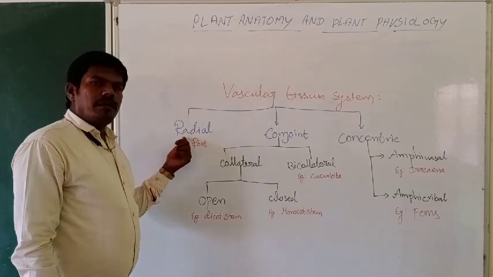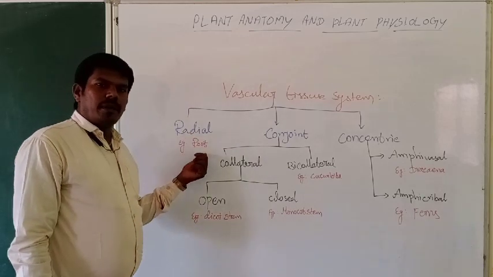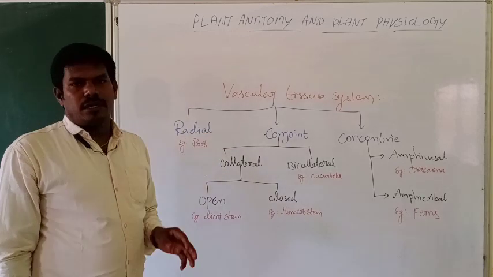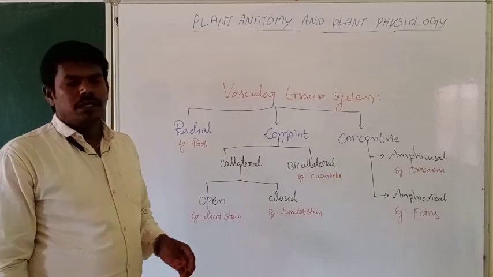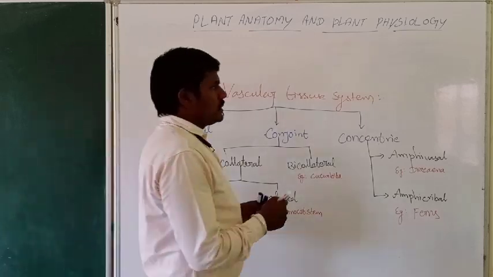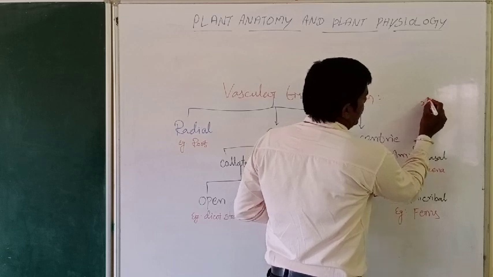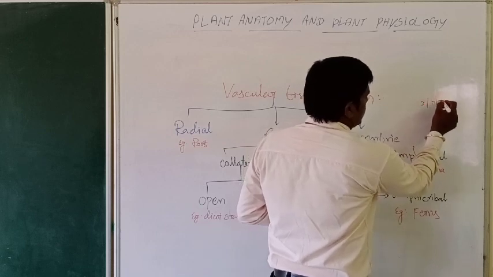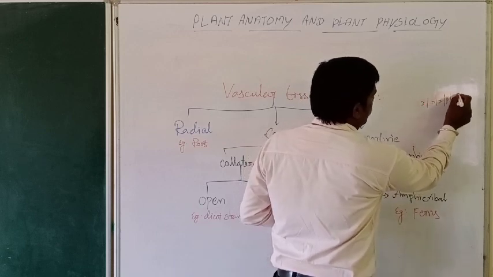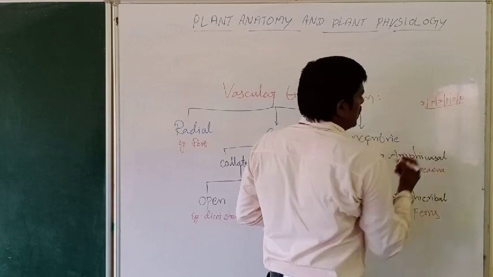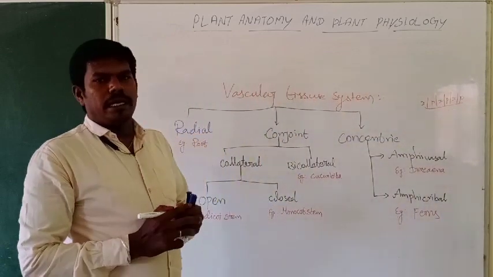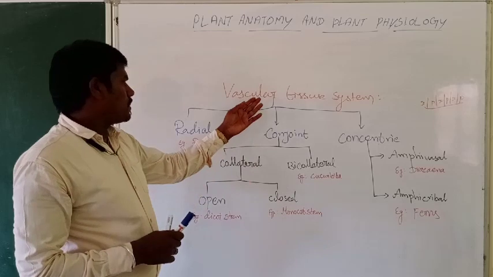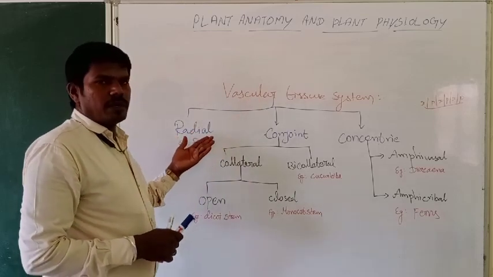Radial vascular bundle means xylem and phloem are present alternatively with each other: xylem, next phloem, again xylem, phloem. Like that they join together and form one bundle, which is the radial vascular bundle.